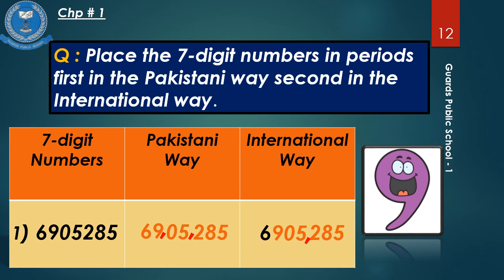905 is in the 1000 period. Again comma as my 1000 period is completed. 6 is in the million period. Students, always remember the periods and how many places a period has in both ways.